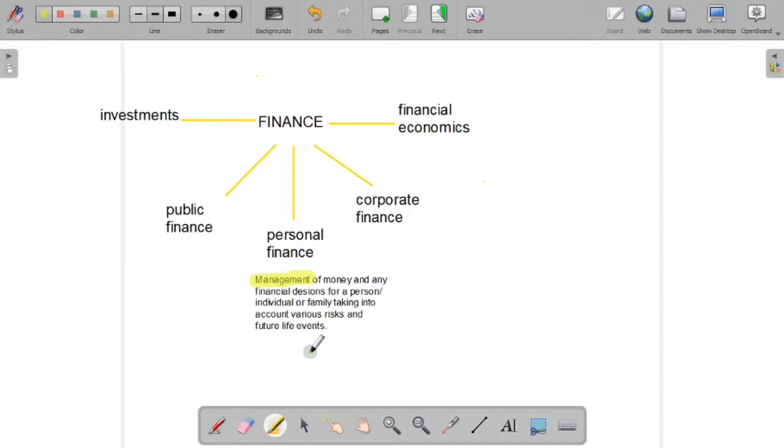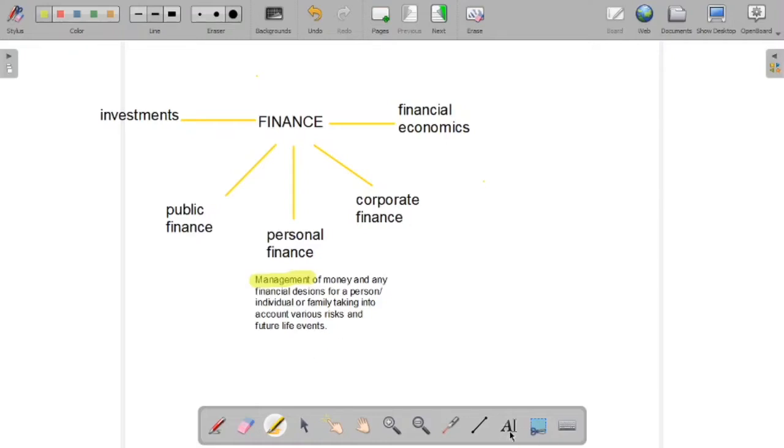So all these activities related to money or any type of financial decision which is confined to a particular person, right? Mainly the income generator, the person who earns money, and or other dependents surrounding him, taking into account various risks and future life events. So any decision confined to a particular person or a family dealing with finance is called personal finance.